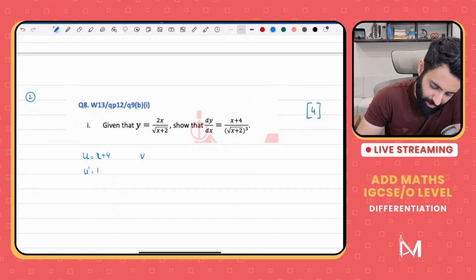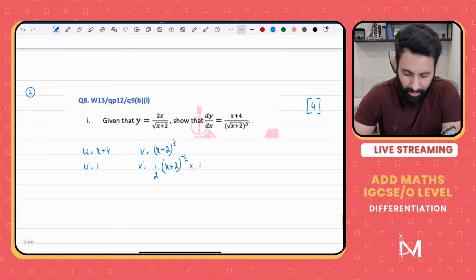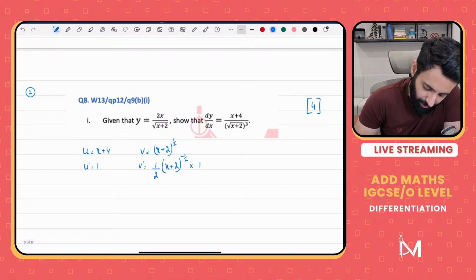What's v equal to? V is equal to x plus 2, the whole thing raised to the power half. So v prime is equal to 1 upon 2 into x plus 2, the whole thing raised to the power half minus 1, which is minus half, multiplied by the differential of x plus 2, which is as good as 1. Okay? Now, anything we can simplify? No. But I do suggest that you write this nicely and you write it as 1 upon 2 square root of x plus 2.